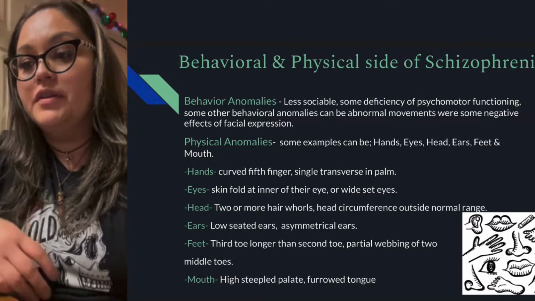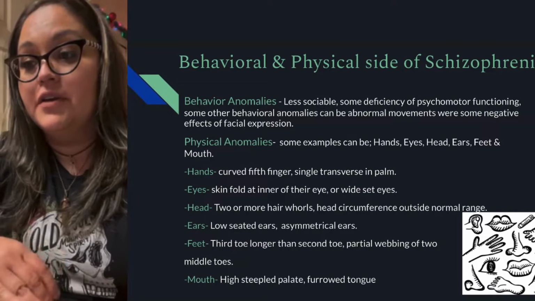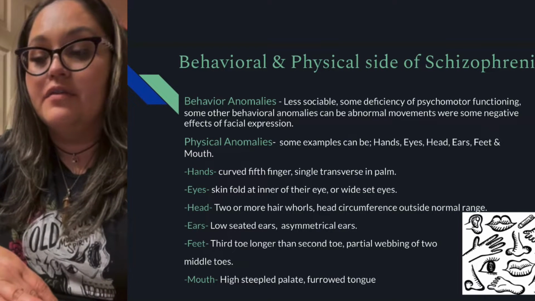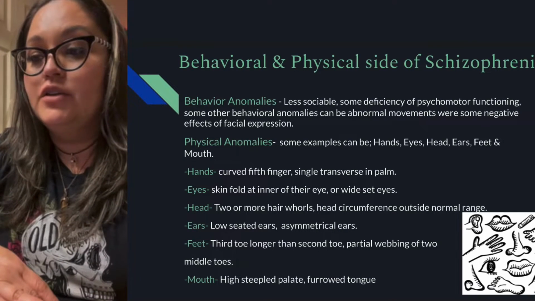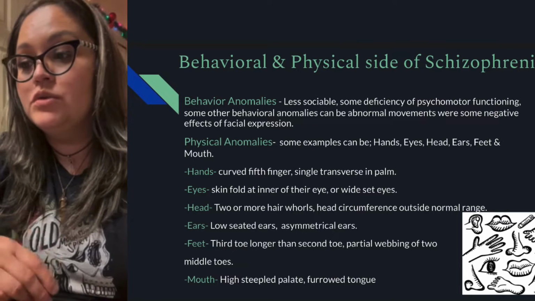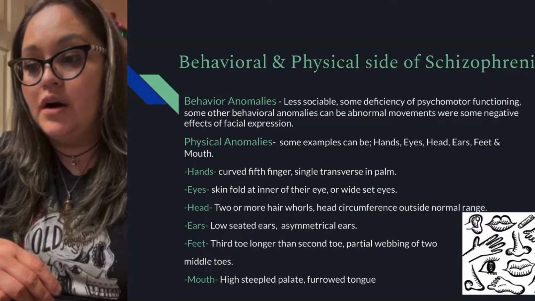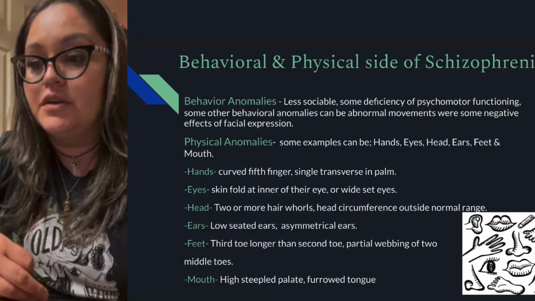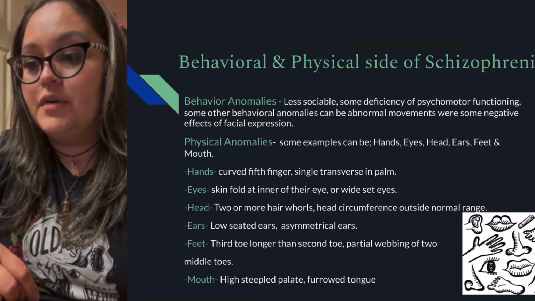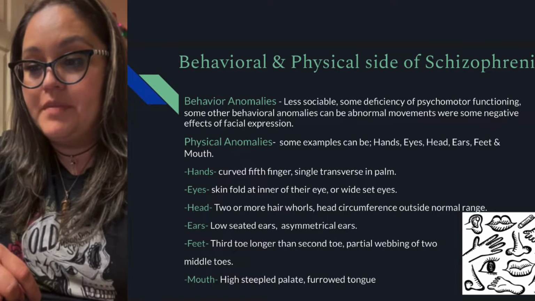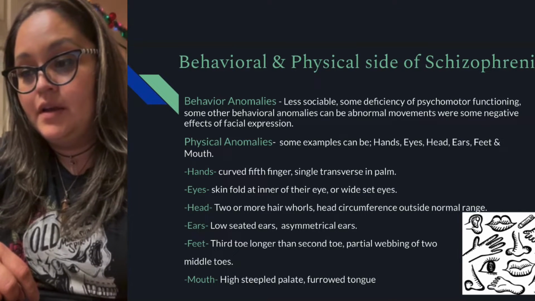Hands can be curved in the fifth finger. The eyes, a skin fold at the inner corner of the eye. The head, two or more hair whorls. The ears, low seated ears or asymmetrical ears. The feet, the third toe is longer than the second toe. And the mouth, high steepled palate.